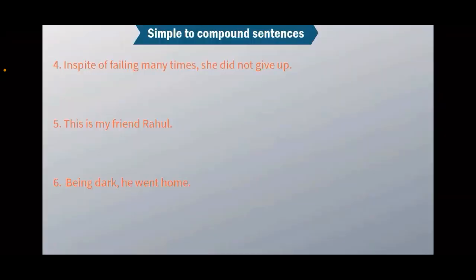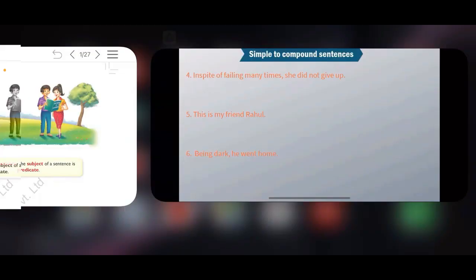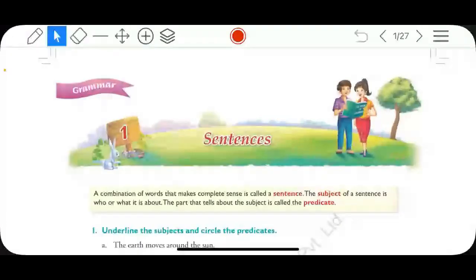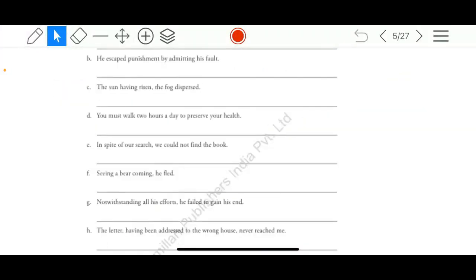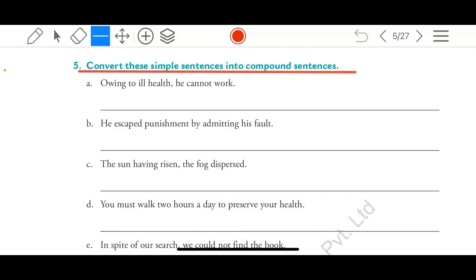Sir, can I try? Yes. She failed many times, yet she did not give up. Exactly. Who gave the answer? Fatima Sarani. Correct. And these sentences we had done the other day. All the students, I think they remember, but they are not answering. See, same kind of sentence we have. You know, this is exercise number 5, in which we have to change from simple to compound sentence. Know that I had told you?